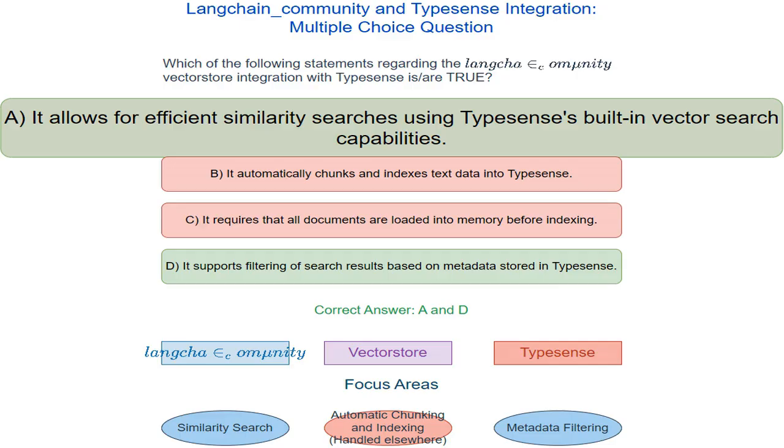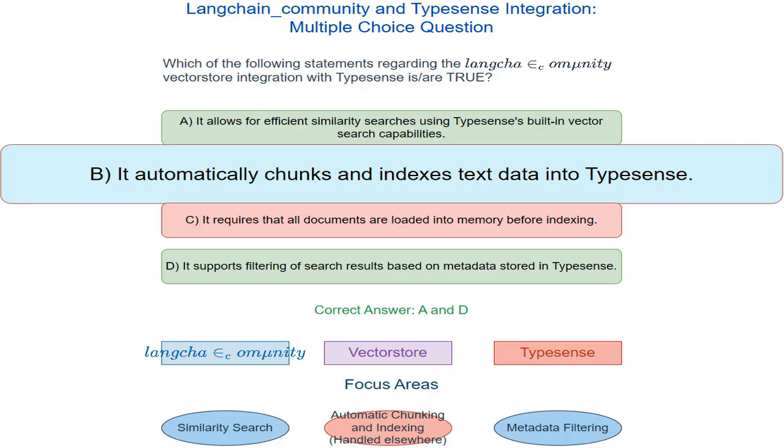Statement A focuses on similarity searches. A key aspect of vector stores is their ability to find similar data points quickly, using vector search capabilities. The statement suggests the integration effectively uses Typesense's own built-in feature for this purpose. Statement B talks about automatic chunking and indexing. Chunking is the process of breaking down large pieces of text into smaller, manageable segments. Indexing is how the data is organized for faster retrieval. The statement questions if the integration handles both automatically.